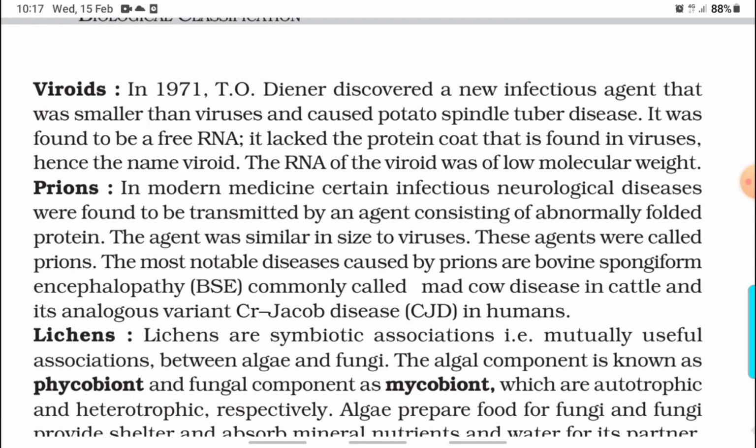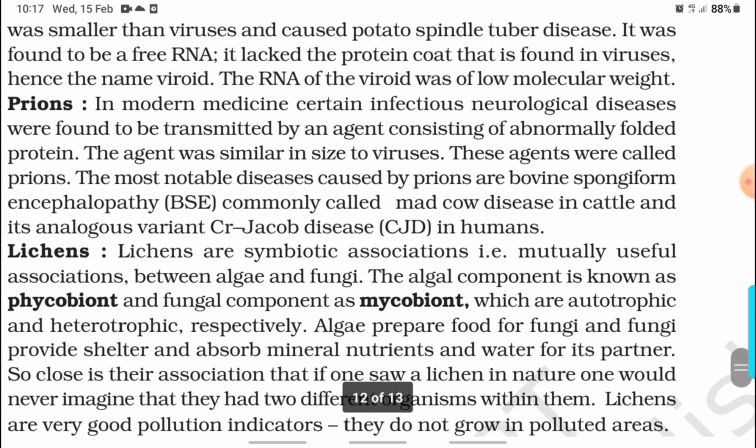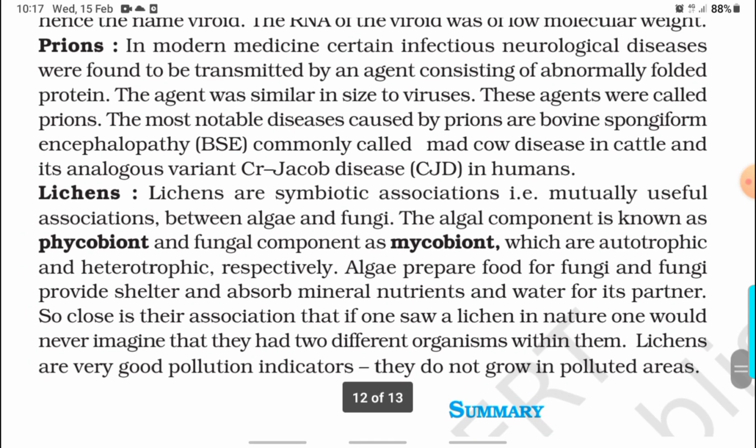Prions. In modern medicine, certain infectious neurological diseases were found to be transmitted by an agent consisting of abnormally folded proteins. The agent was similar in size to viruses. The agents were called prions. The most notable diseases caused by the prions are bovine spongiform encephalopathy (BSE), commonly called mad cow disease in cattle, and its analogous variant Creutzfeldt-Jakob disease (CJD) in humans.